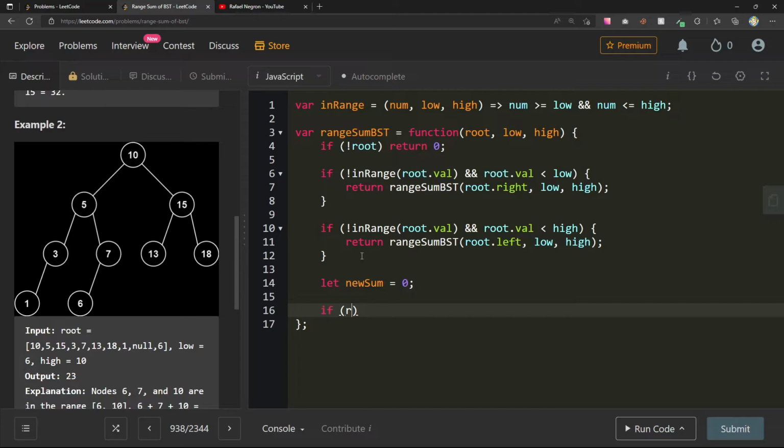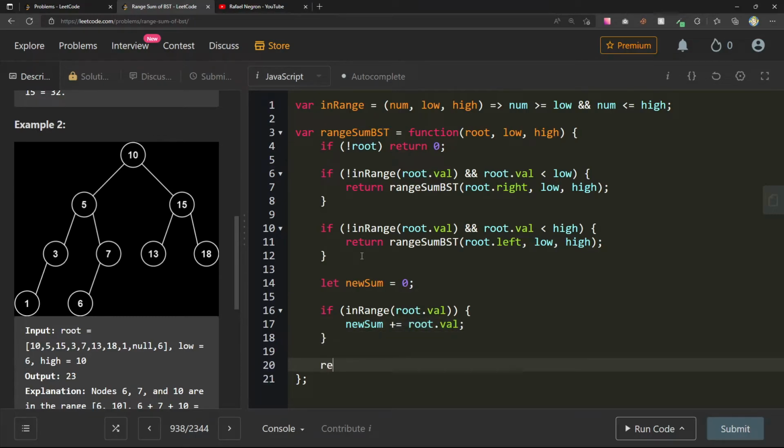If it is in range, if in range root.val, let's do new sum plus equals root.val, and then root. What was I doing? Oh no, now I'm doing... Oh no, I think I was doing pre-order. No, post-order. I'm getting confused right now.